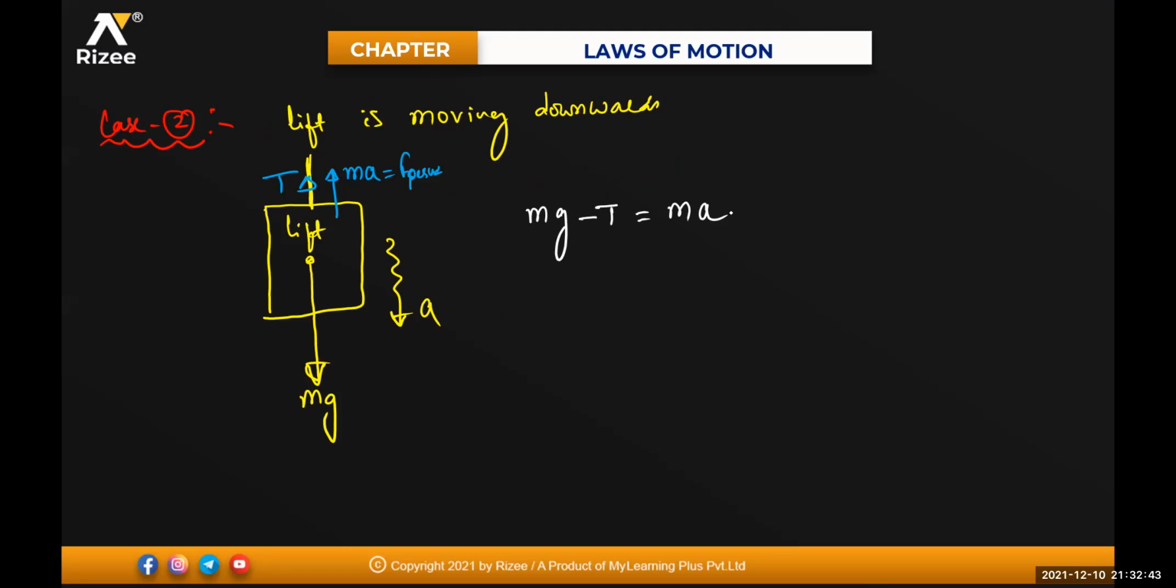This is the equation for free fall. Because the body is moving in the downward direction, mg, opposite force T, will be equal to the mass of this body into acceleration. So a is equal to g. So g minus g is 0. So tension is coming out to be 0. Clear for everyone? Yes, sir.